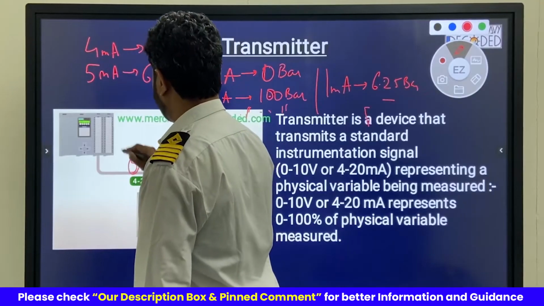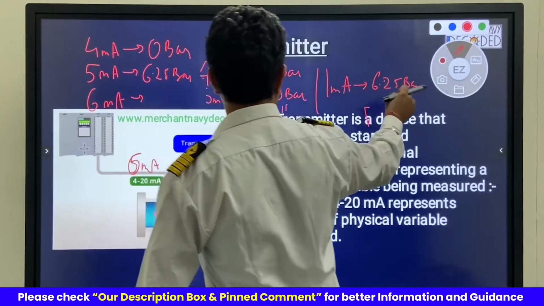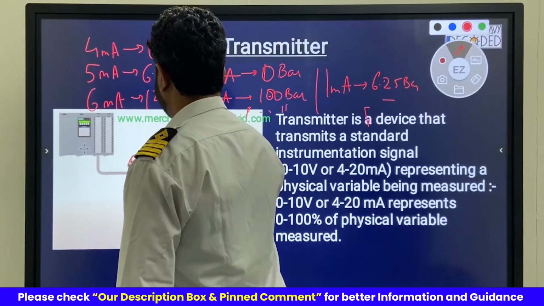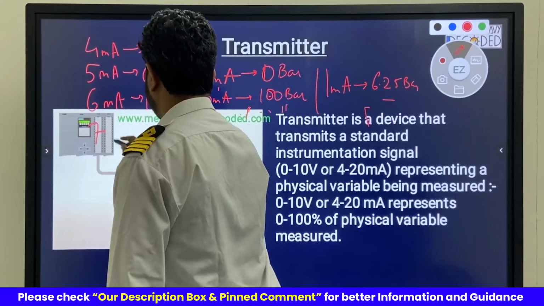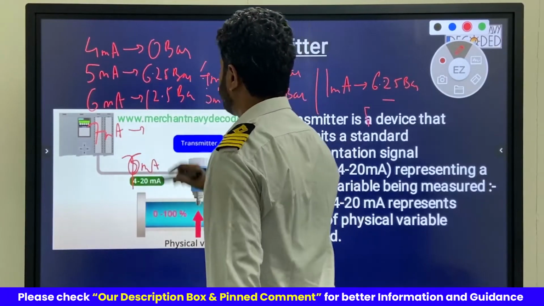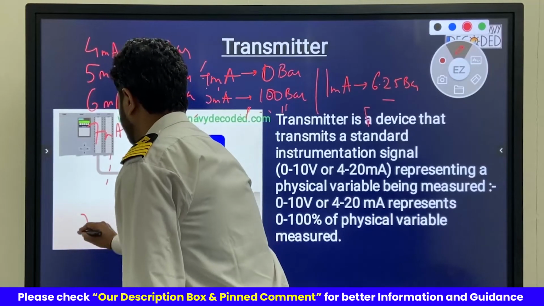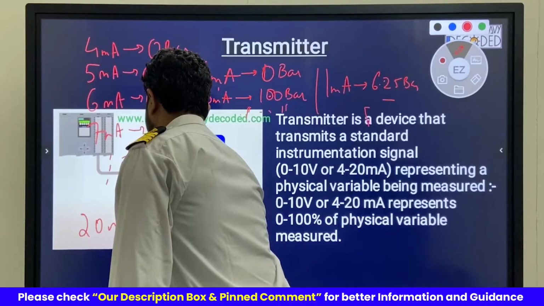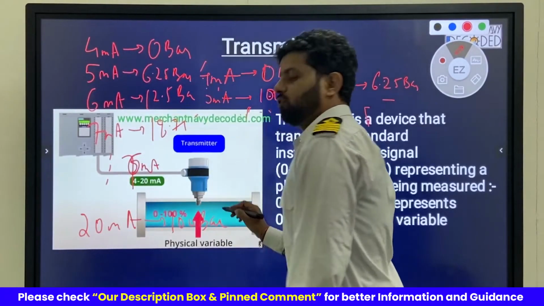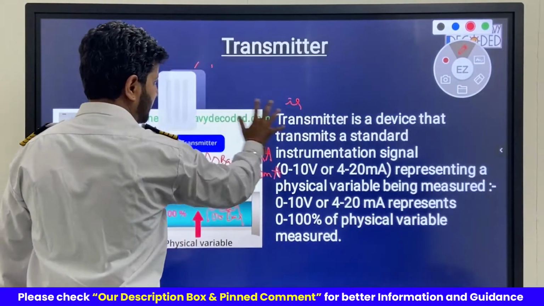When it becomes 6 milliamps over here, add 6.25 more, 12.5 bar. When it shows 7 milliamps over here, it will become 12.5 plus 6.25, 18.75 bar over here. Similarly, when it shows 20 milliamps, it will show 100 bar over here. Got it, guys? So now let me read it properly so that you understand.